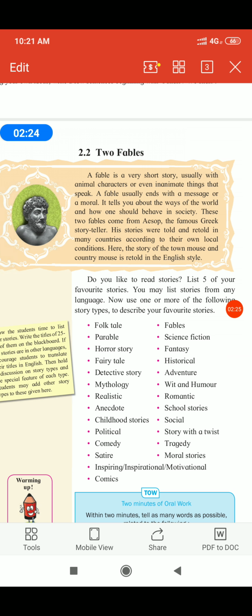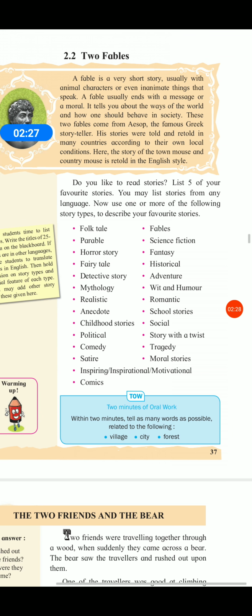Say activity. Do you like to read stories? If you like to read stories, you may say yes, I like to read stories, or no, I don't like to read stories. List 5 of your favorite stories. You have to write the names of your 5 favorite stories. You may list stories from any language.